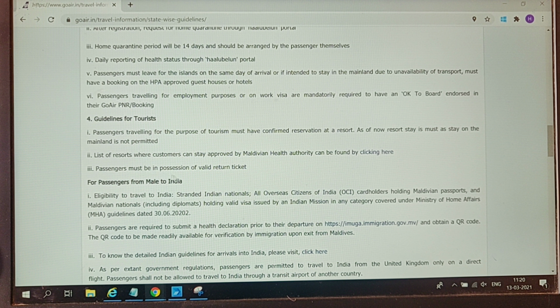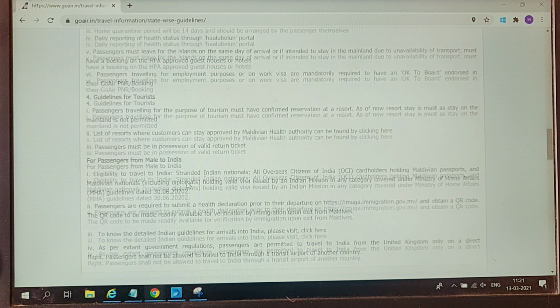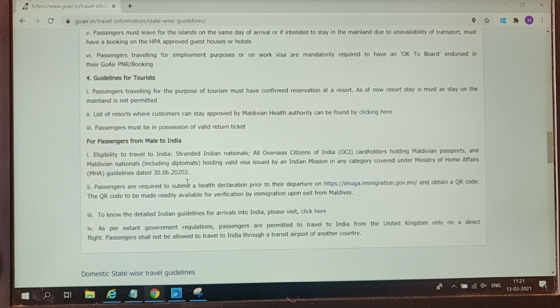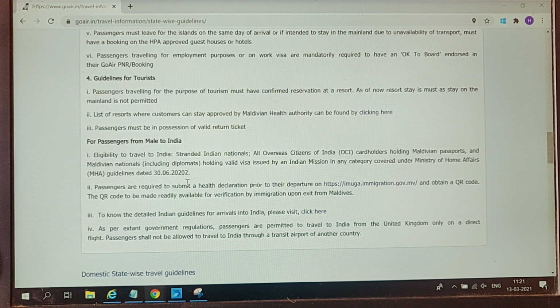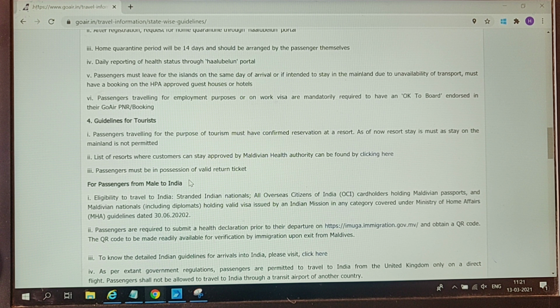And they have also given the guidelines for passengers from Maldives to India, that's from Mali to India. जैसे कि मैंने आपको बताया कि it is vice versa. If you're traveling to Maldives, they have given the guidelines to Maldives. If you're traveling back to India, they have as well given the guidelines to India from Maldives. So these are the guidelines which you need to follow compulsorily if you're traveling to India from Maldives or to Maldives